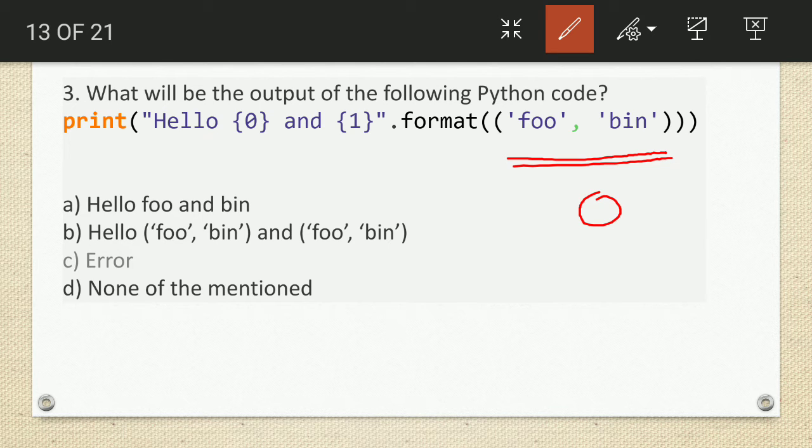Inside this 0 index it is the 0th index, sorry, and it is the 1 index, but inside that 0 index this whole will be considered as the 0 index. So what will be the output for this? Hello 0th index and 1 index. There is no 1 index for this, there is only the 0th index for this. So definitely the output will be an error. So our correct answer is error. Fine.